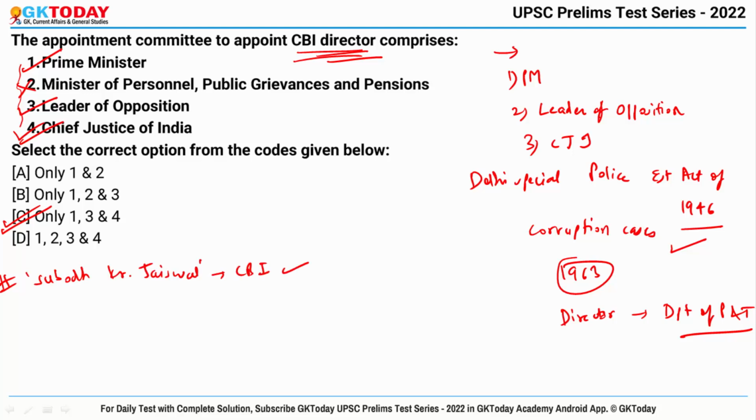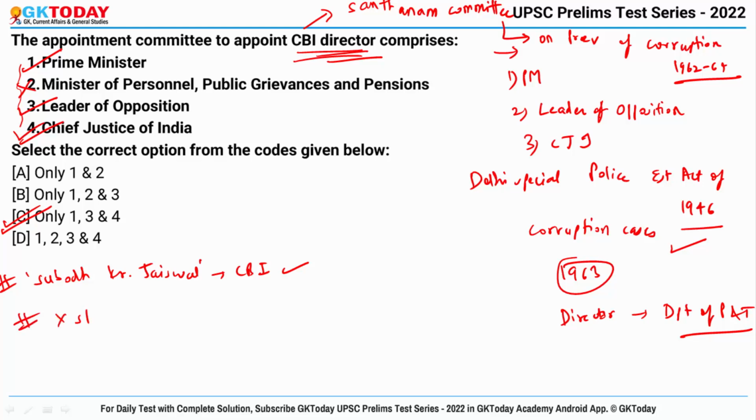Do remember that the establishment of the CBI was recommended by the Santhanam Committee on Prevention of Corruption, 1962 to 64. The CBI is obviously not a statutory body, and the CBI provides assistance to the Central Vigilance Commission and Lokpal as well.